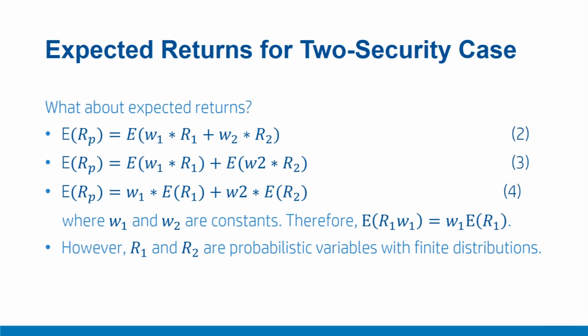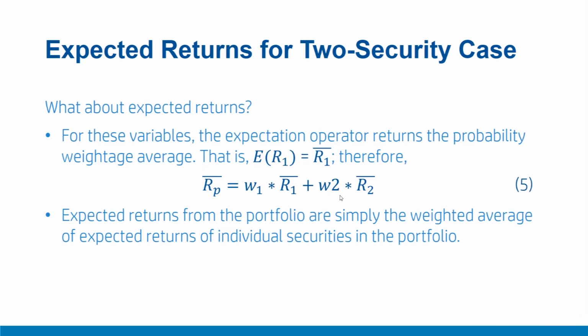Please note here that R1 and R2 are probabilistic random variables with finite distributions. Generally, such distributions are approximated by a normal distribution. And therefore, for these random probabilistic variables which are returns, expectations can be computed.